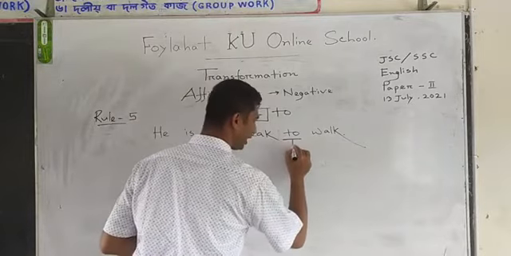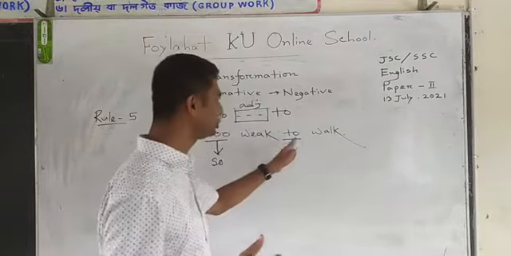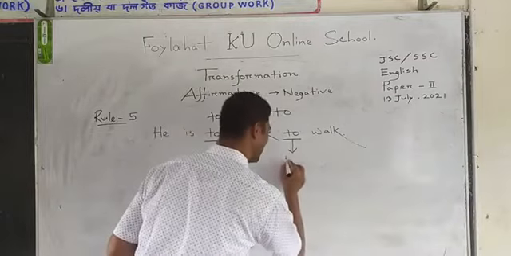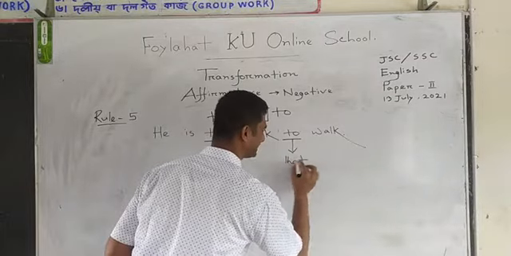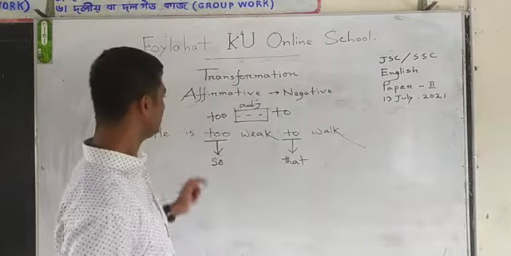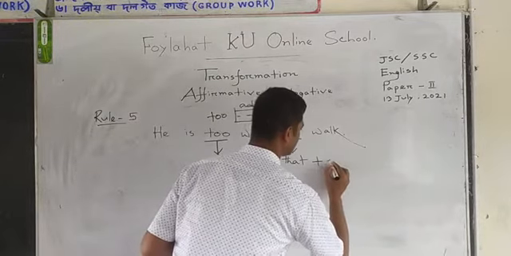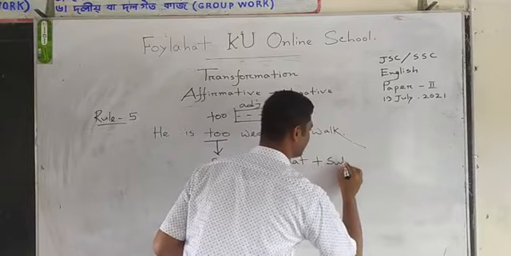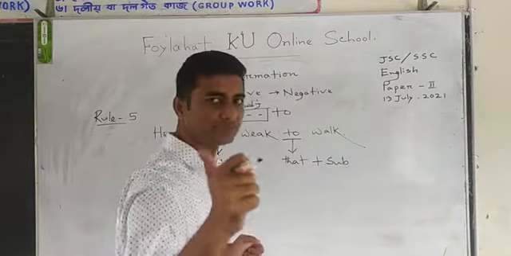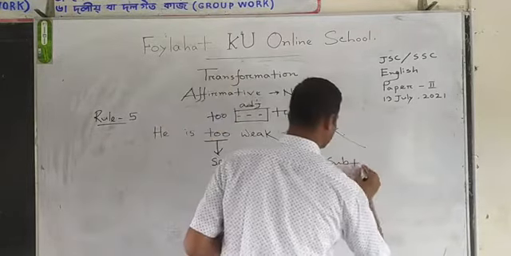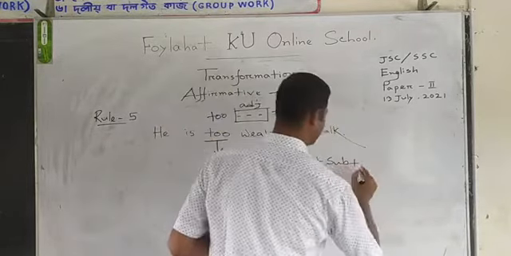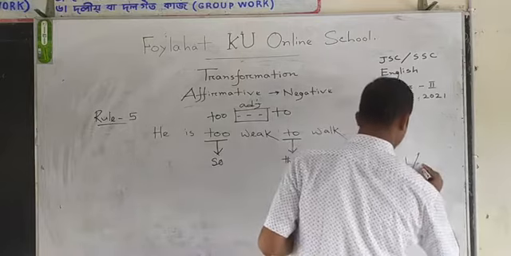Then where you find to, you just use that, T-H-A-T, that. Then you have to use the subject again. Again you have to use the subject. Then you have to use cannot or could not.